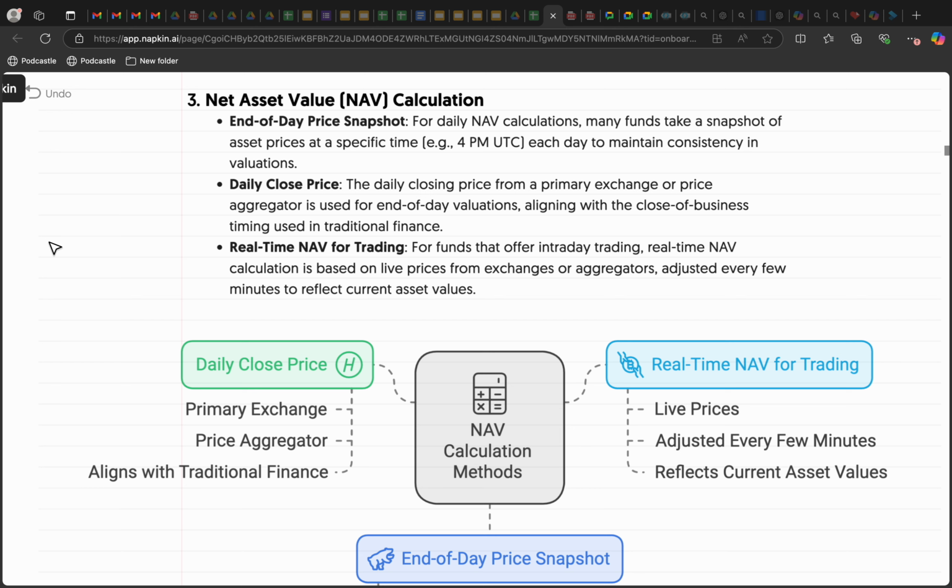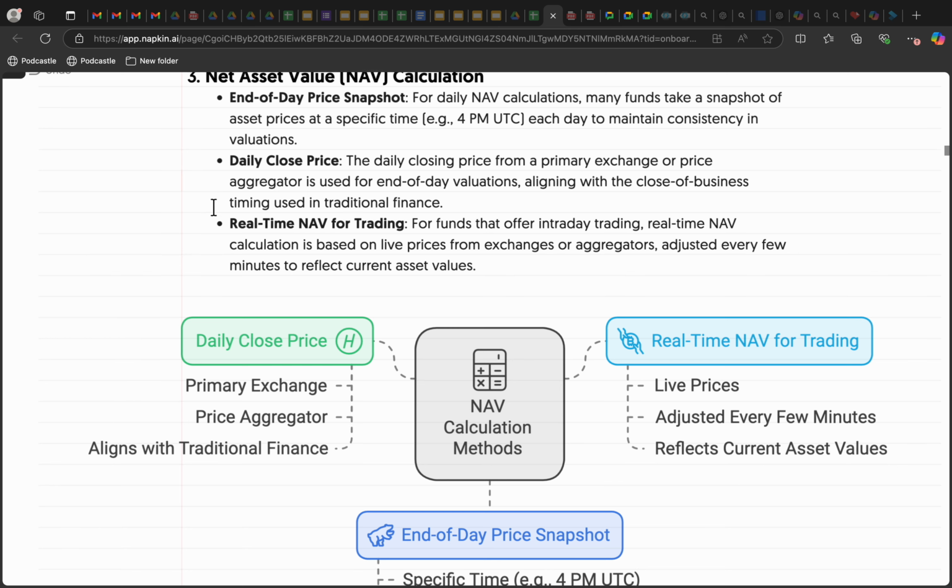So you need to first set the time zone for each day to maintain consistency in valuation. So every day you can refer to the same time, same date, to take the price by the time. So that same price you can refer to compute NAV calculation.